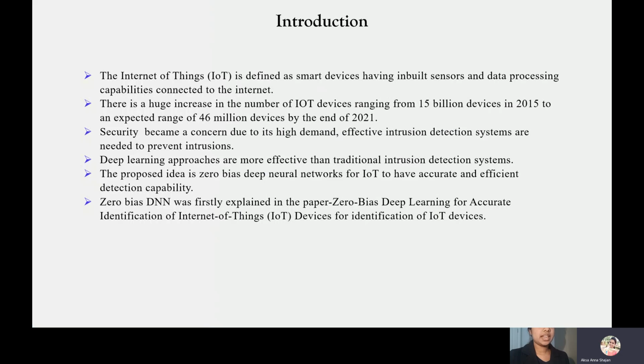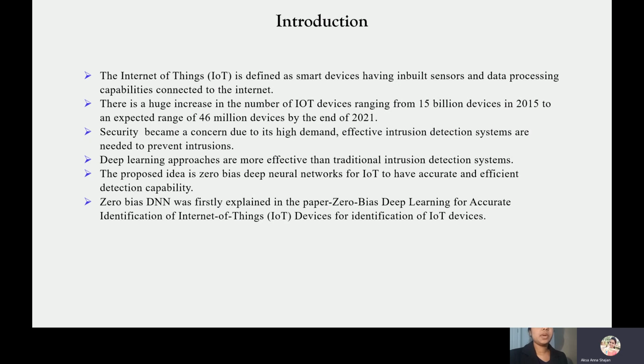Introduction. IoT devices are considered smart devices with inbuilt sensors and data processing capabilities when connected to the internet. There is a huge increase in the number of IoT devices, ranging from 15 million devices in 2015 to an expected 46 million devices by the end of 2021. So, this large increase can be an advantage for hackers also. So, security is essential. An effective intrusion detection system is needed to prevent the intrusions.